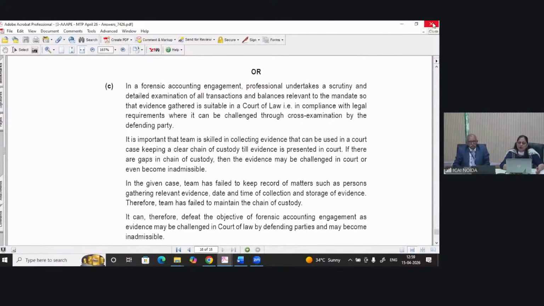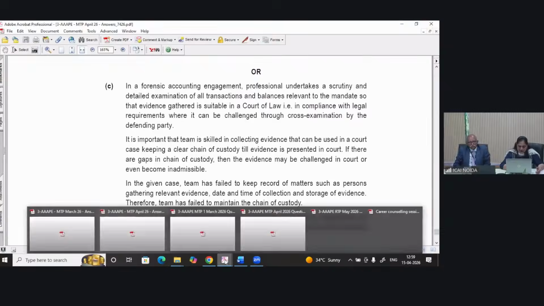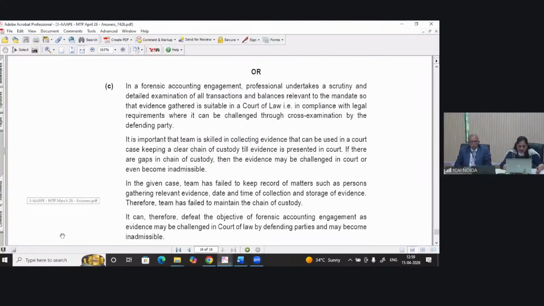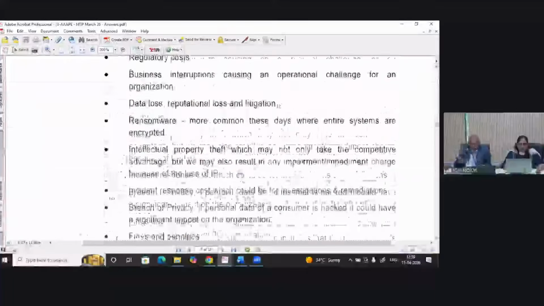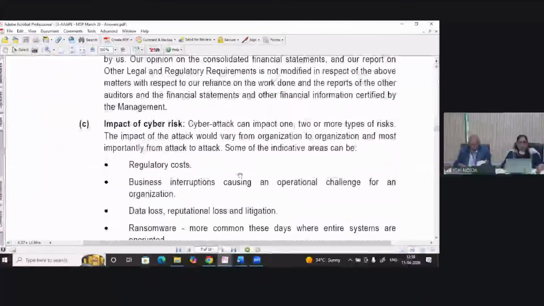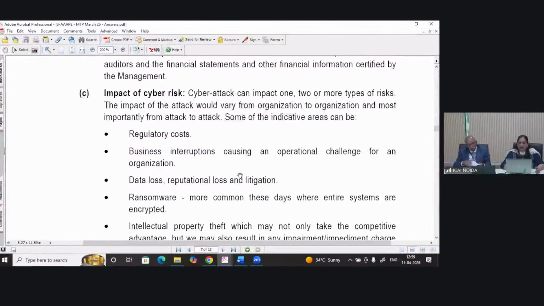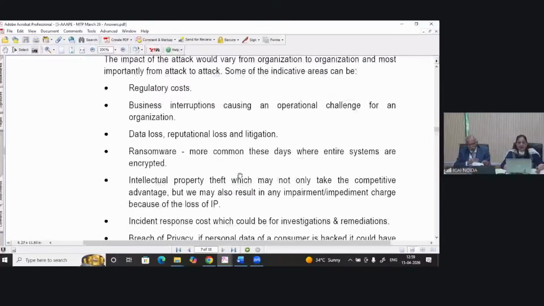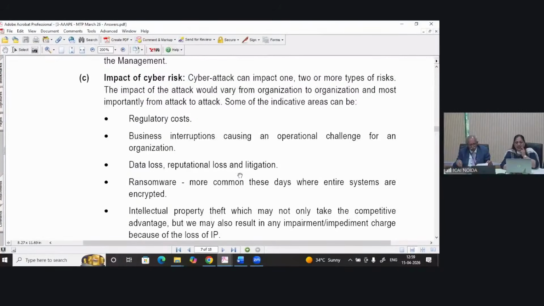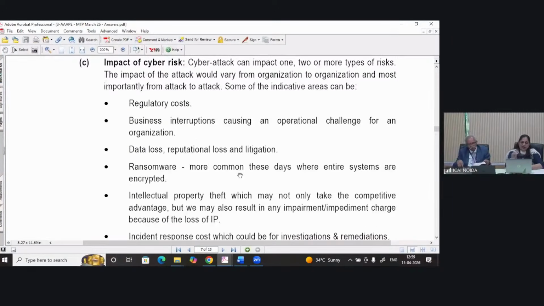Let me go to this March 26 paper. Like this cyber risk point. In this, there are some indicative areas, and it is very clearly given.